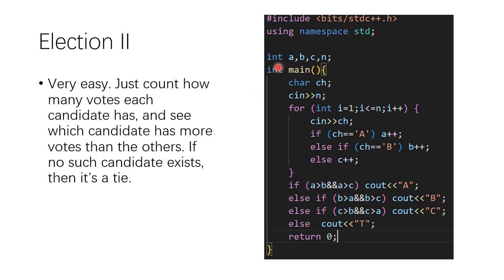The code is here. We have variables a, b, c, n, and a character variable ch. We do a for loop to count how many votes each candidate has, like this. And then we use if to see whether A has more votes than B and C, whether B has more votes than A and C, and whether C has more votes than B and A. And if no such candidate exists, then it's a tie. We just output T, like here. That's it.